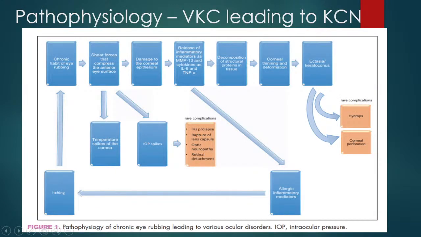This is a very simplified flowchart which just explains how VKC can lead to keratoconus. The basic pathology is that VKC leads to chronic eye rubbing, which leads to micro trauma on the epithelial surface and damage to the corneal epithelium. And there is release of inflammatory mediators such as MMP-13, IL-6 and TNF alpha. These basically cause destruction of the proteins and denaturation, which leads to corneal thinning and ectasia.